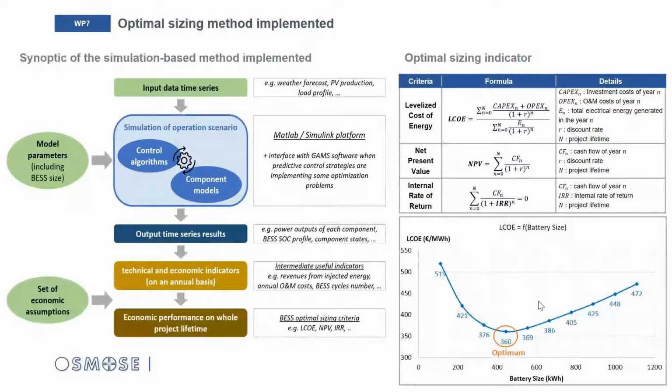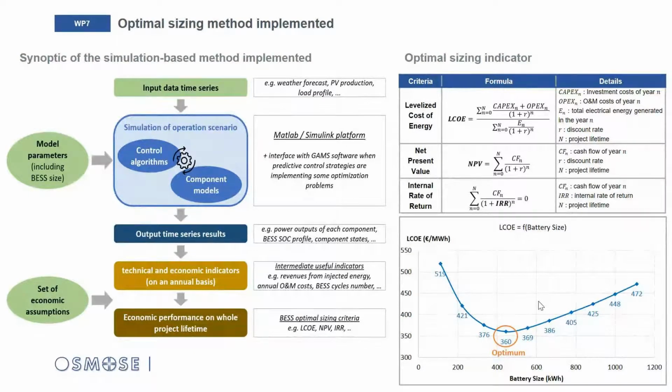After the simulation itself, a second step consists in processing the simulation outputs through a techno-economical analysis to associate a performance value to each BSS size. So this calculation depends, of course, on the performance indicator you want to observe for your application. So you may define your own performance indicator depending on the technical or economical goals to achieve, but commonly 3 standard financial indicators are used to evaluate the profitability of an energy system.